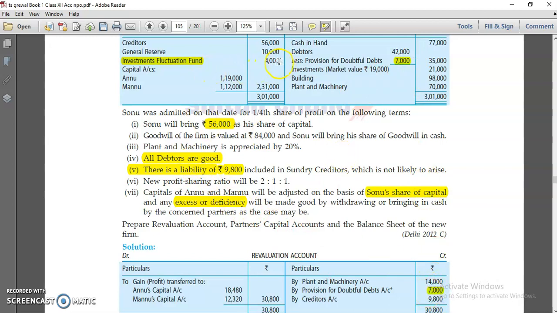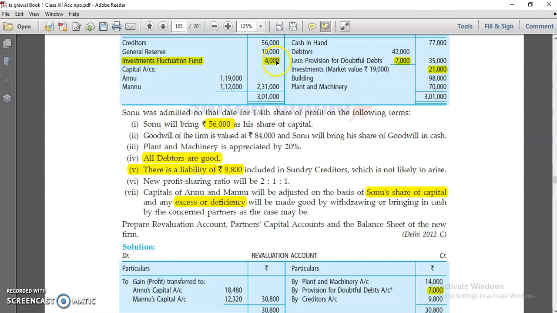And the second is investment fluctuation fund is given. Investment, the book value which is given, that is 21,000, and market value reduced to 19,000. It means 2,000 will be, you can say, your loss. But if you have created the fund, it means automatically your fund goes down. So you are having a reserve of 4,000, and 2,000 because of your market value goes down by 2,000, so your reserve is left with rupees 2,000.